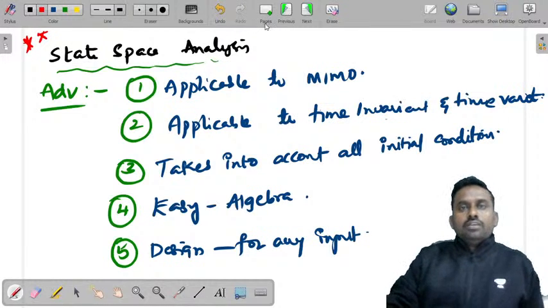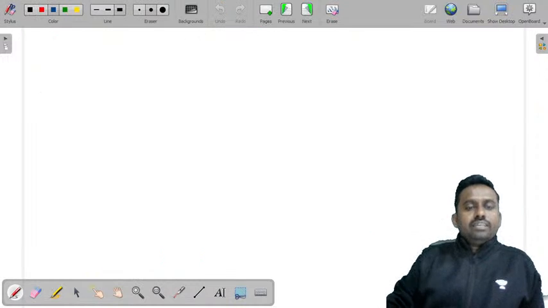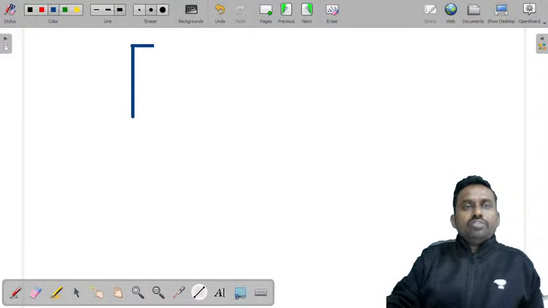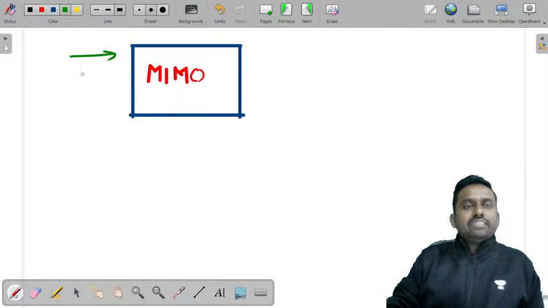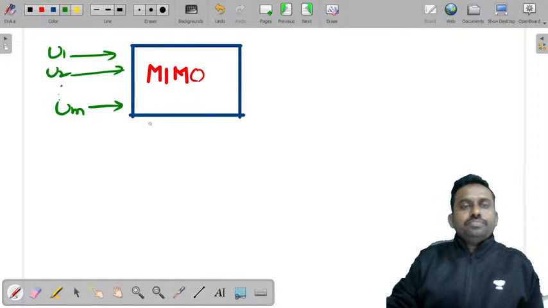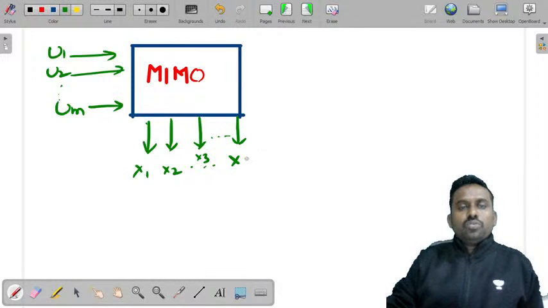Now, second, we'll consider a system first. I'll just give you a quick review of everything, then we'll start solving some problems very fast. Let's consider this is a system, a MIMO system, let's say, and it has some inputs. We'll call inputs as U1, U2, UM, and has some state variables as x1, x2, x3, and so on, xn, and has some outputs y1, y2, and so on, yp.